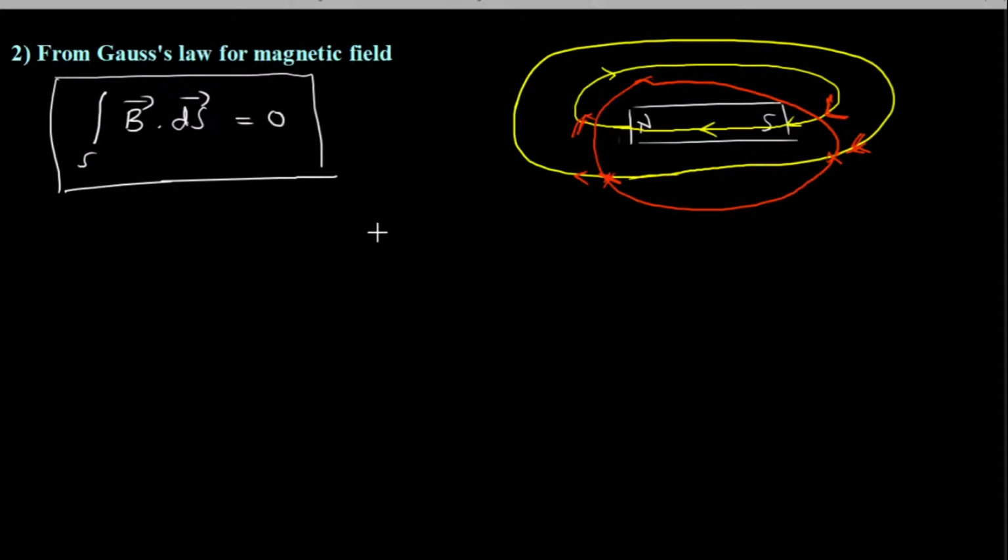To understand it better, I can write in English that the surface integral of magnetic flux density over a closed surface is always equal to 0. I repeat, I state this mathematical equation as the surface integral of magnetic flux density, that is B vector, over a closed surface is always equal to 0. So this gives me the next variation of Maxwell's equation. I can continue numbering so that you can keep it.